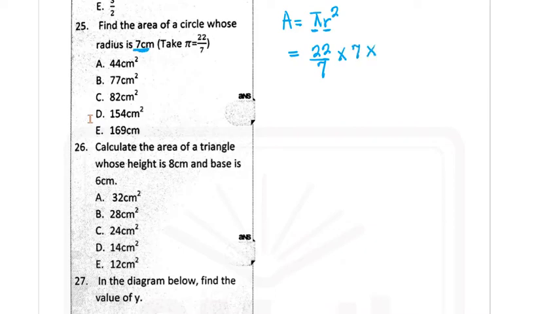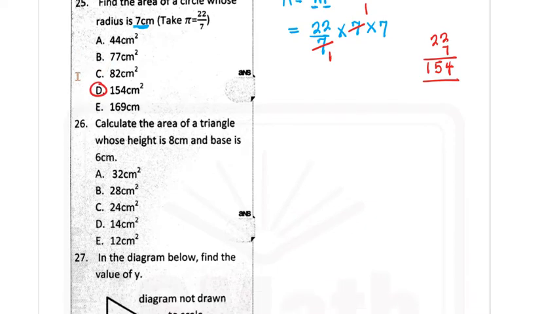7 squared is 7 times 7. So we can reduce this further by doing 7 here 1, 7 here 1. So we have 22 times 7. If you quickly do that somewhere there, you're going to get 14. Another 14 plus that 1 is 15. So we have 154 as your answer. We go to the next one.